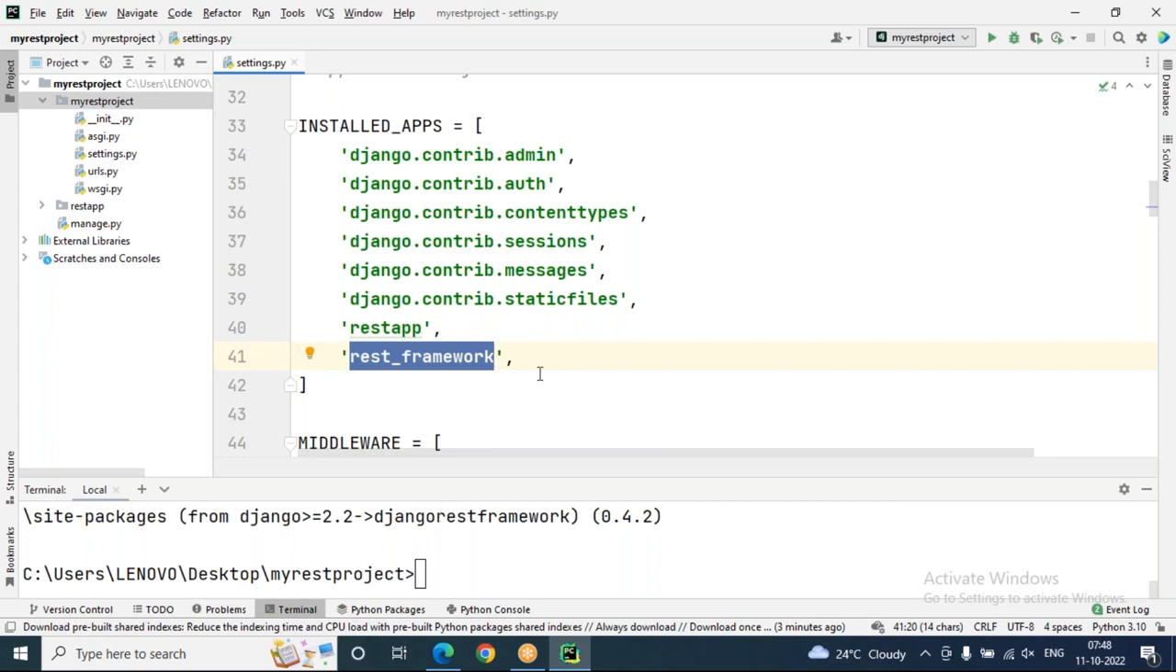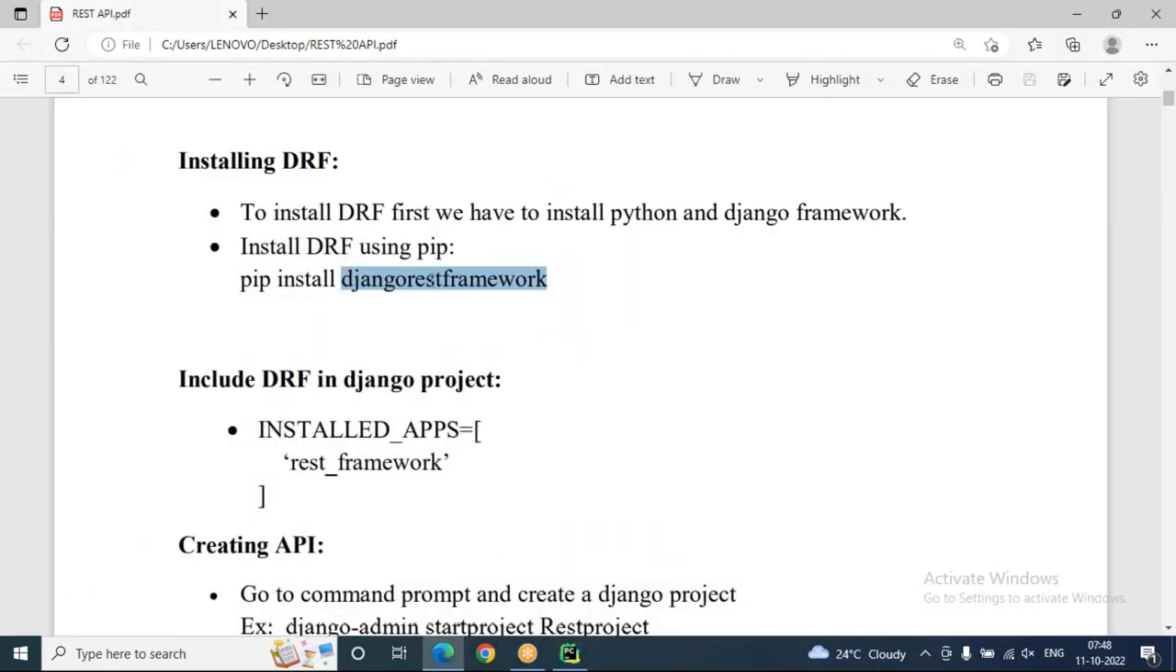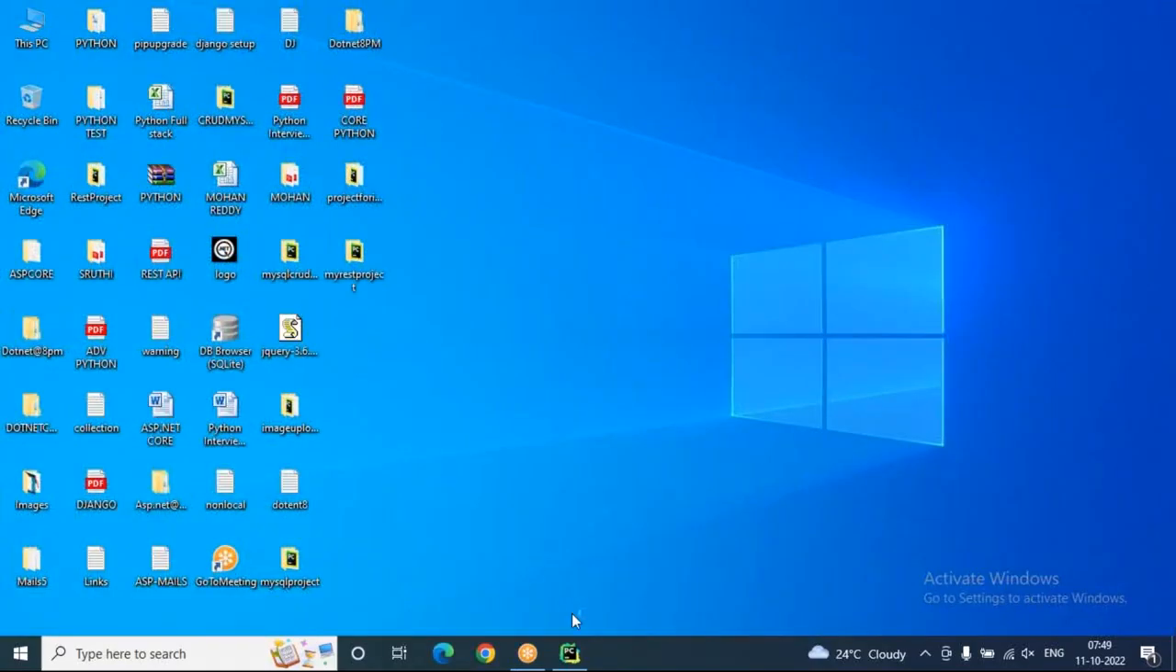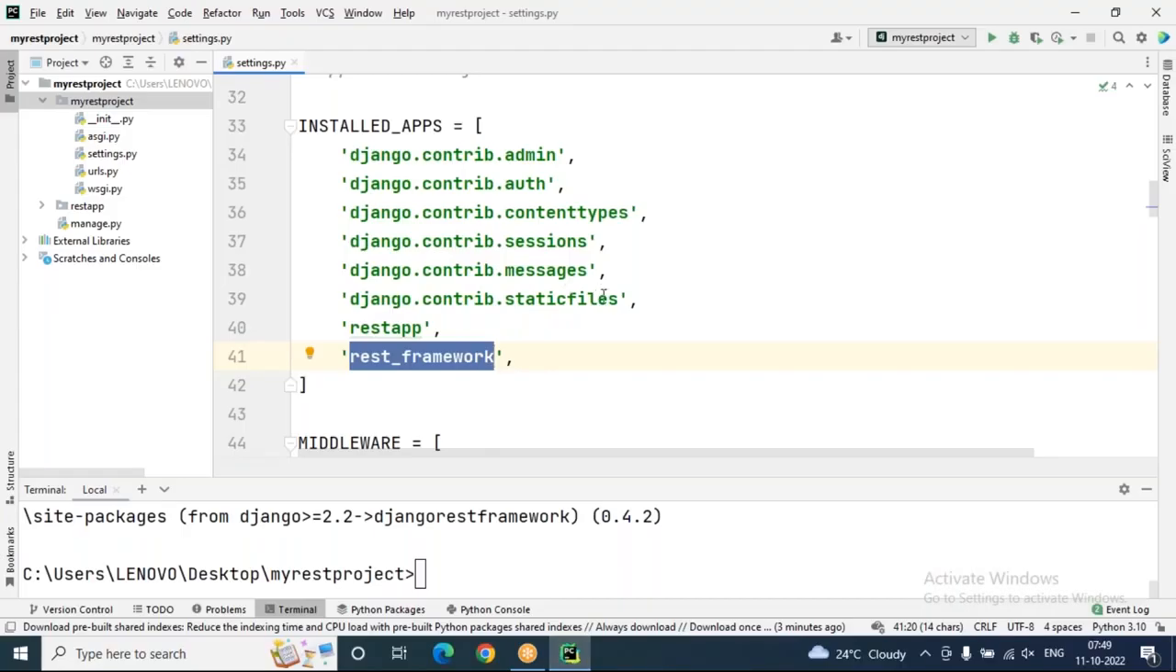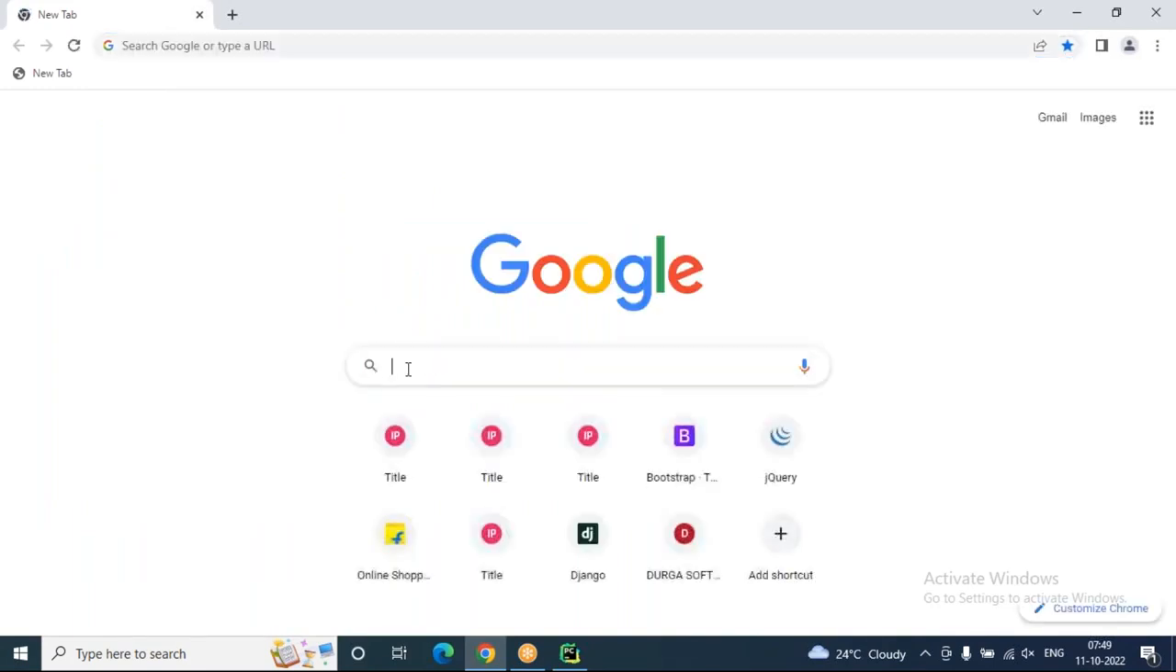How to install REST API? pip install djangorestframework. Django REST framework is the name, and it also has an official website. You know the official website of Python is python.org. The official website of Django is djangoproject.com. Then the official website of Django REST framework is django-rest-framework.org. Let's see this.